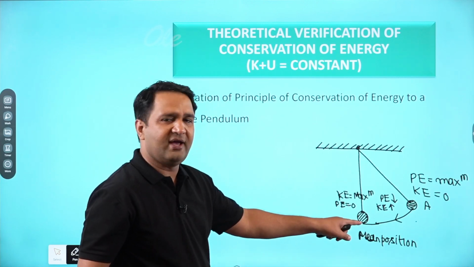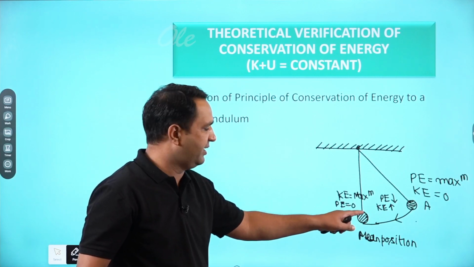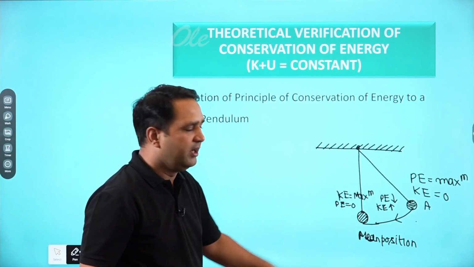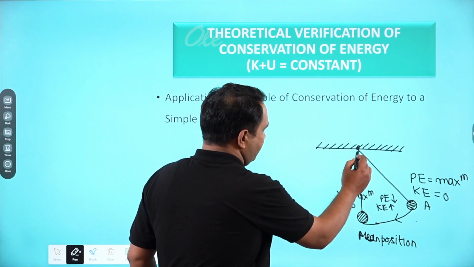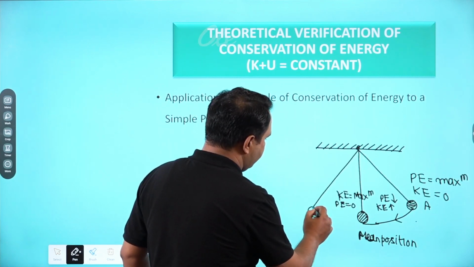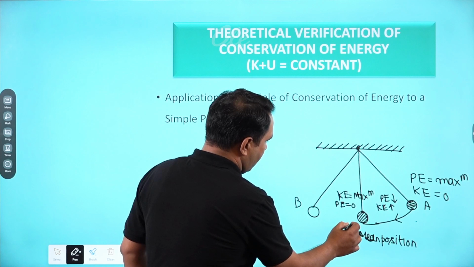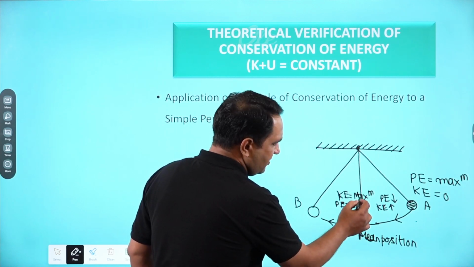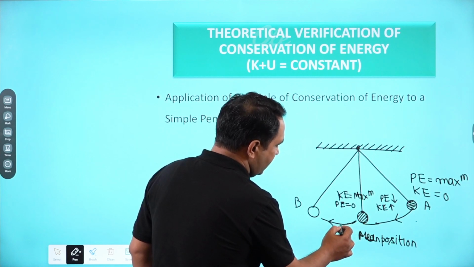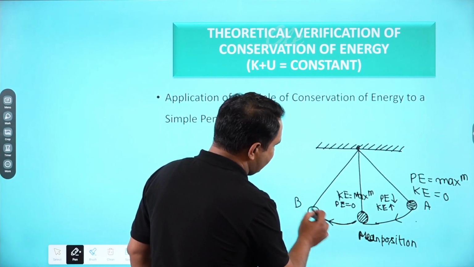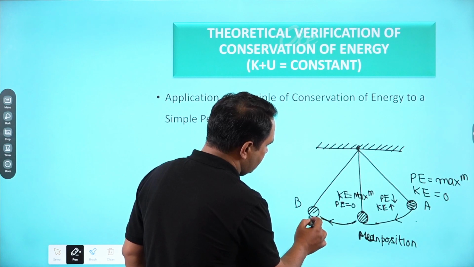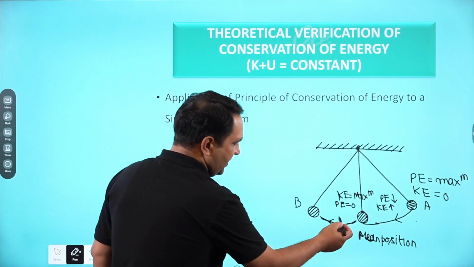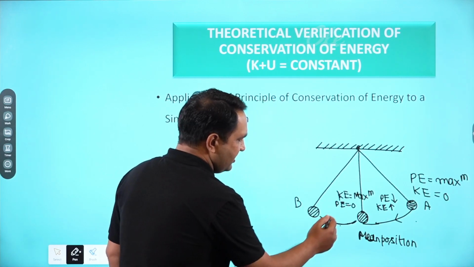Now, since the ball has kinetic energy, it will not stop here. It will go further and reach point B. The ball keeps moving as it has the maximum kinetic energy. So what is happening on this path?